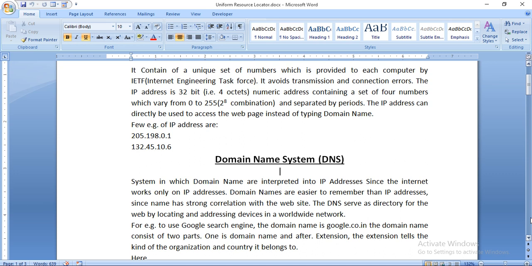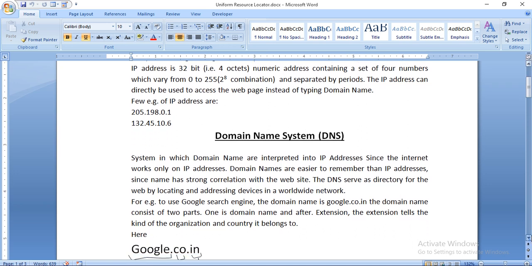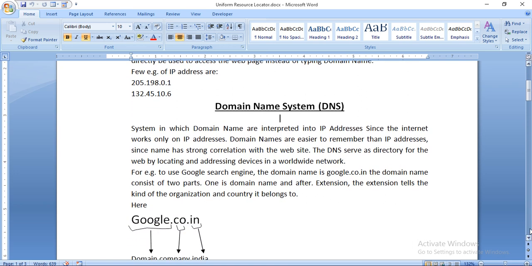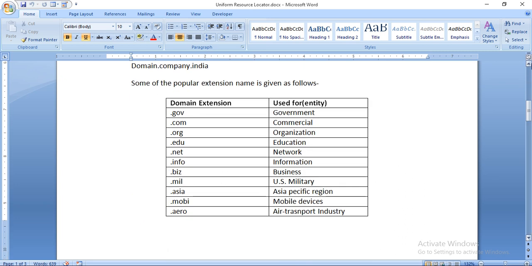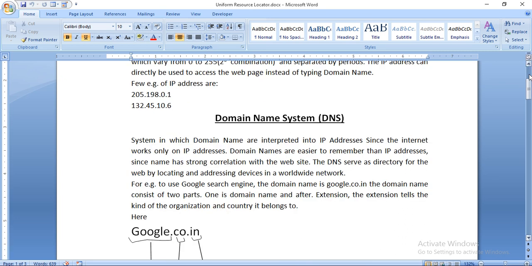To use the Google search engine, the domain name is google.co.in. The domain name consists of two parts. One is the domain name and after the dot is the extension. The extension tells the kind of organization and country it belongs to. Like co is the company and here Google is the domain name, co is the company and in stands for India.